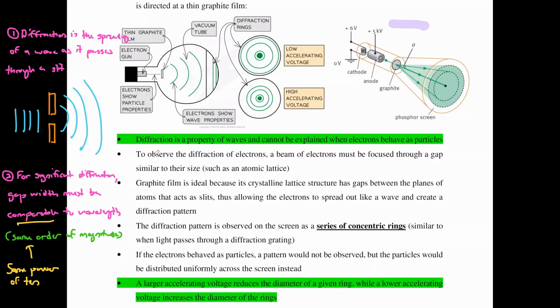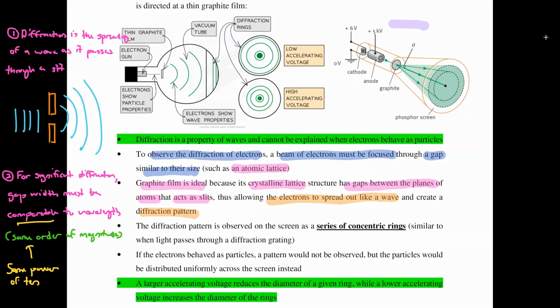Now, to observe the diffraction of electrons, a beam of electrons must be focused through a gap similar to their size, such as an atomic lattice. In our case, a graphite film is ideal because its crystalline lattice structure has gaps between the planes of the atoms that act as slits, thus allowing the electrons to spread out like a wave and create a diffraction pattern.